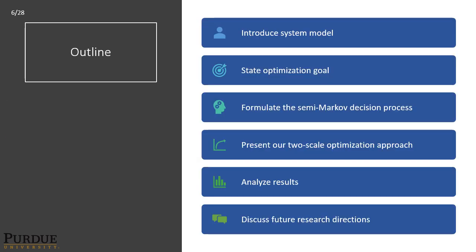So, to start, we'll introduce the system model, state the optimization goal, then formulate a semi-Markov decision process to analyze the optimization goal, present a unique 2-scale inner and outer policy decomposition, then analyze the results, and discuss a couple of future research directions.